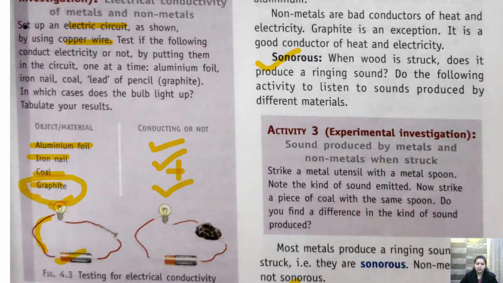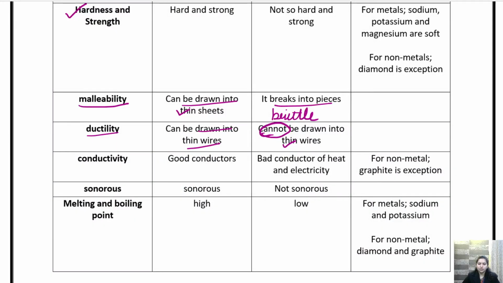Let's see what is written in the table. So, metals are good conductors. Non-metals are bad conductors of heat and electricity. Okay, but graphite is an exception. Graphite क्या है? Exception है.